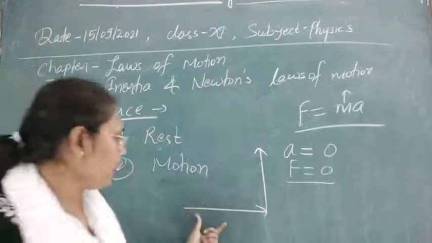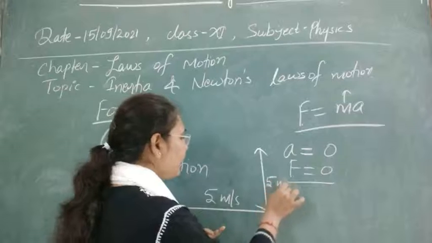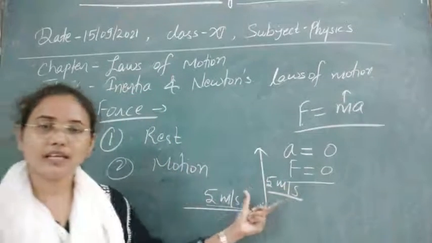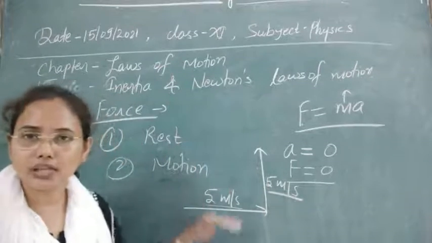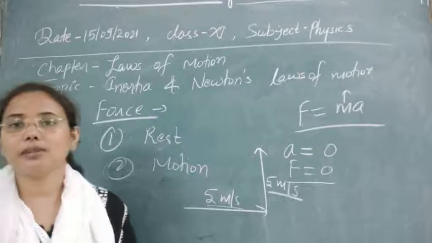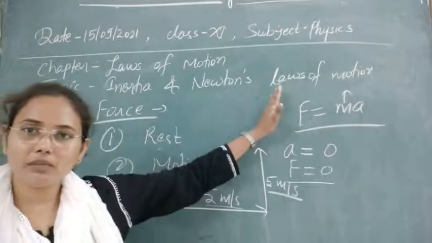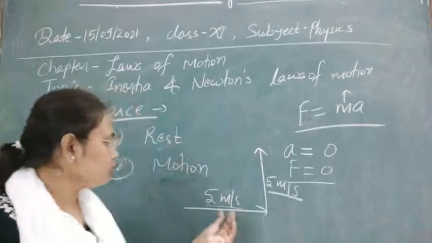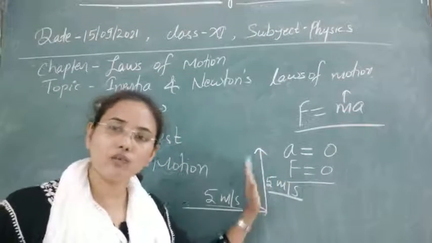Suppose the particle velocity is 5 meter per second, and again it has magnitude 5 meter per second. So we see its magnitude is constant but direction is changing, and due to the change in direction the velocity of the particle will change, and that will change acceleration, which means we are applying some force again. To turn around to the north direction, we are applying force here.